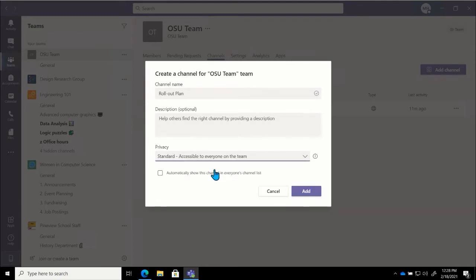And then underneath of that, you're going to notice this checkbox to choose whether or not this channel will automatically show up in everybody's channel list. And so for right now, I'm going to leave that unchecked so we can show you what the repercussions of that are, or what that looks like when we do not check that box, as well as how we can change that option if we'd like to. So we'll go ahead and click on Add.